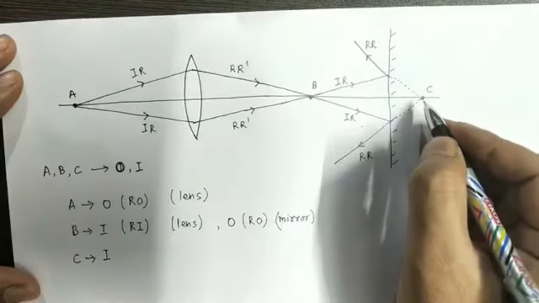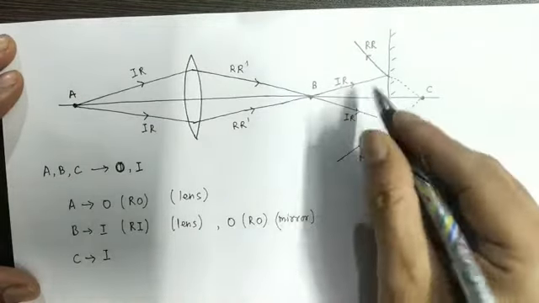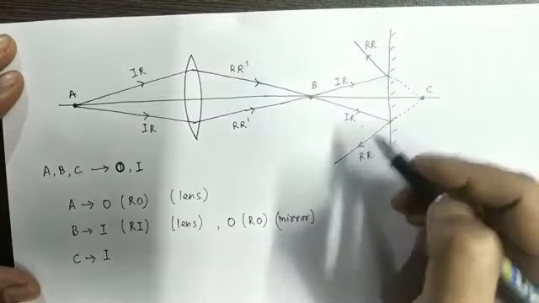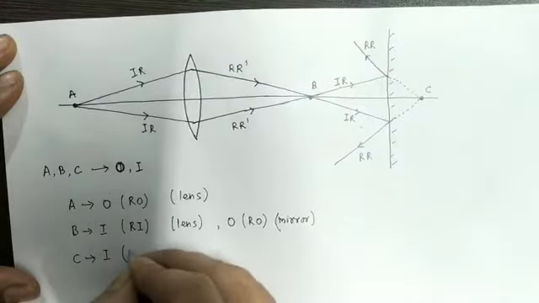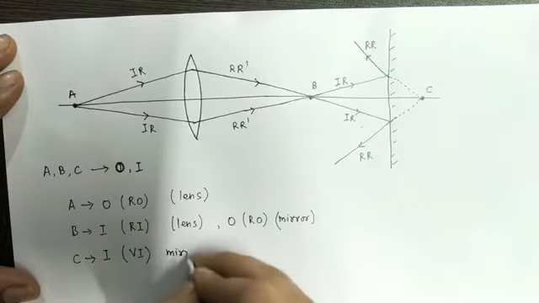And that image will be real or virtual. Since the two reflected rays are not meeting actually, therefore the image will be a virtual image for the mirror.